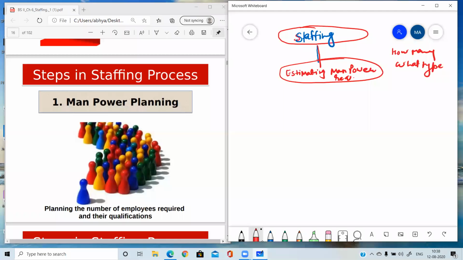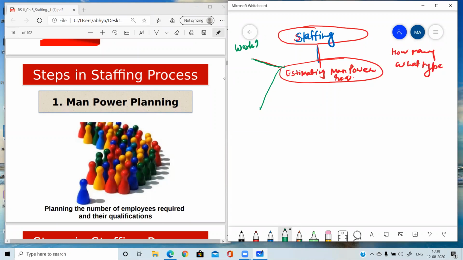Actually, how many people we require will be decided by the organizational structure. Structure we have already learned in chapter 5. And on the basis of that structure, the job positions will be filled by the staffing function. So for performing this step, we need to do two types of analysis. Which two analyses? Workforce analysis and workload analysis.